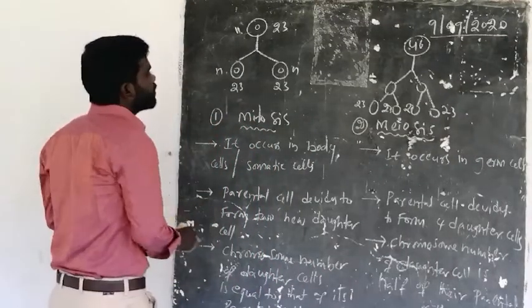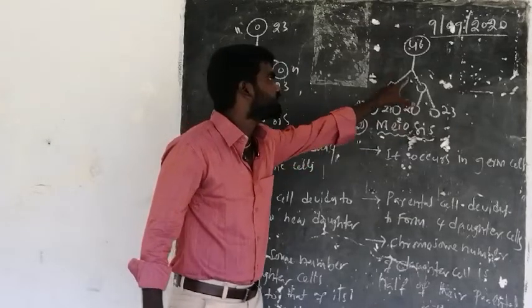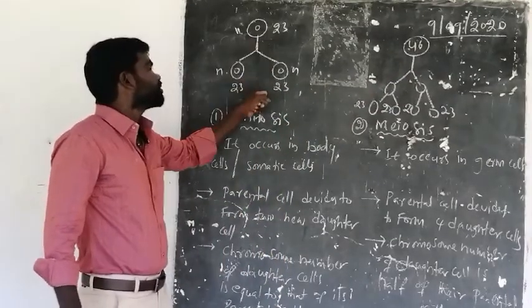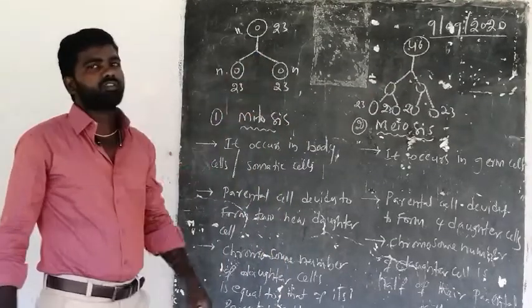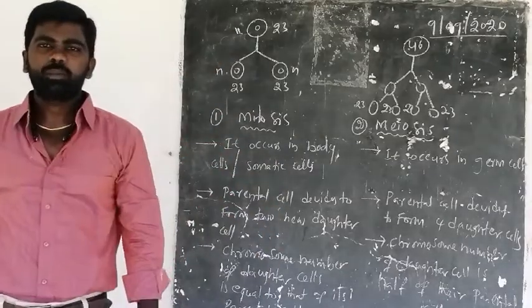So half the number of chromosomes are present in the daughter cells if we compare with the parental cell, whereas in mitosis the same number of chromosomes are present in the daughter cells as in the parental cell.